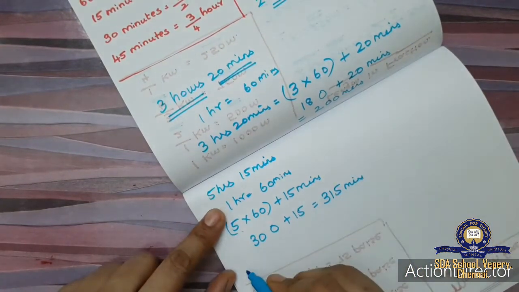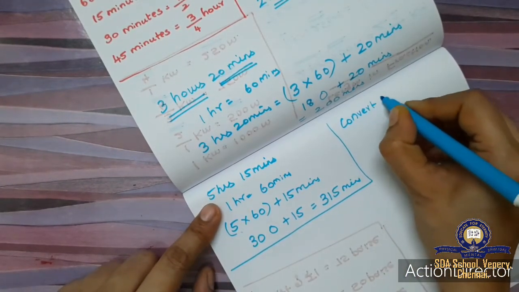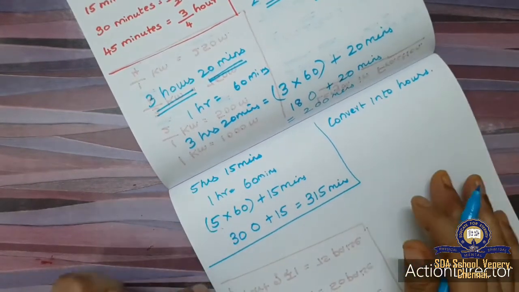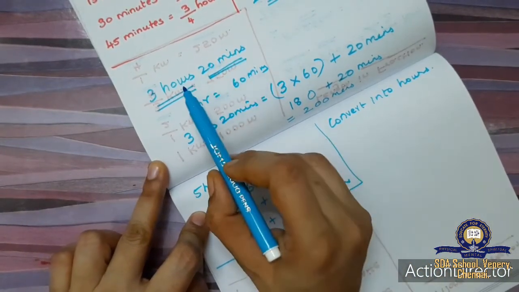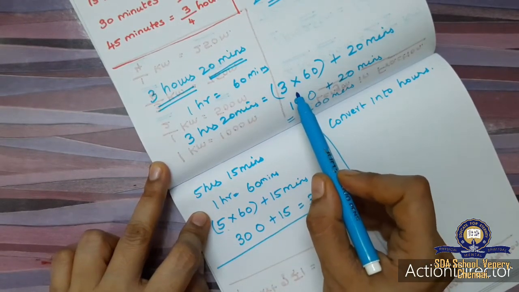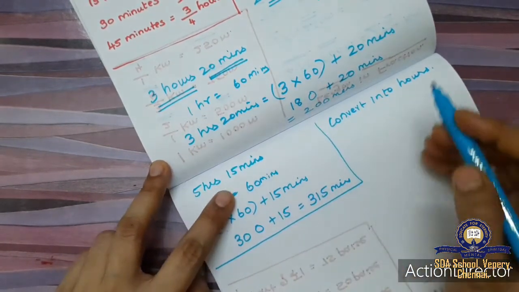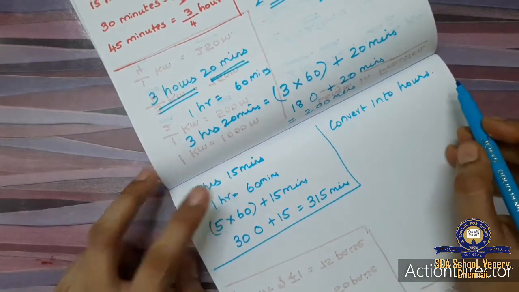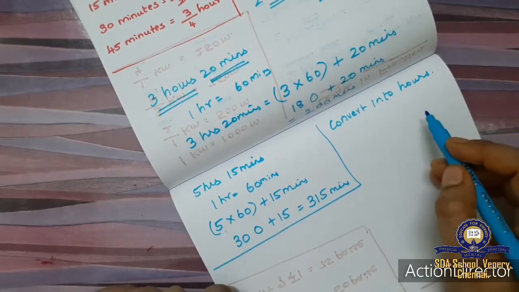Okay, now we shall convert into hours. So they are given the minutes, we are going to convert into hours. So here hour is greater than minutes. So we multiplied by 60, upper to lower multiplied by 60. Here we are going to convert minutes to hours. Minutes is small, hours is large. So small to big we will divide by 60.